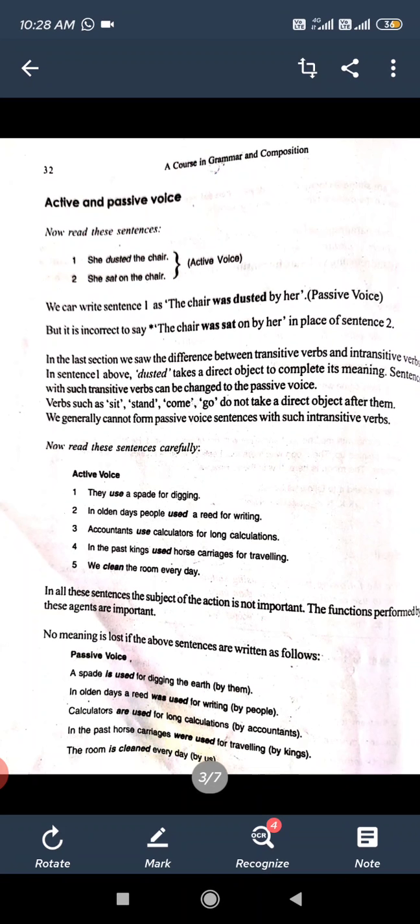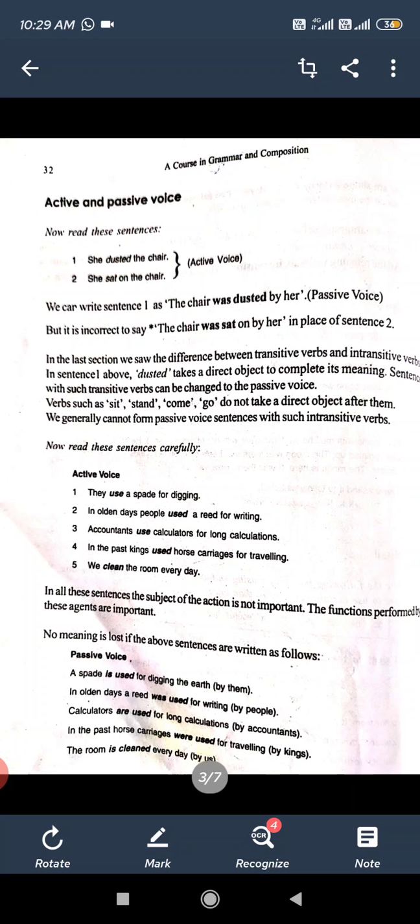So simply remember: transitive verbs can be changed to passive voice, and intransitive verbs like sit, stand, come, go cannot, and these verbs are also called intransitive verbs.